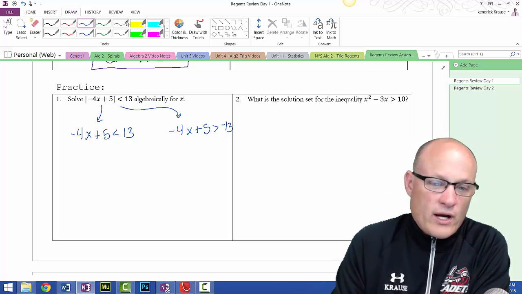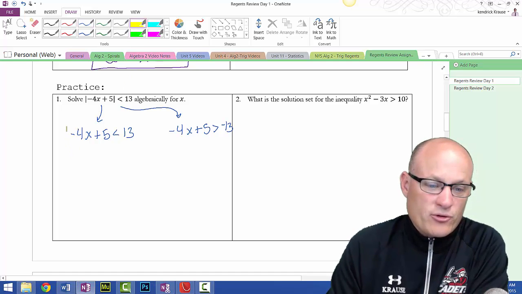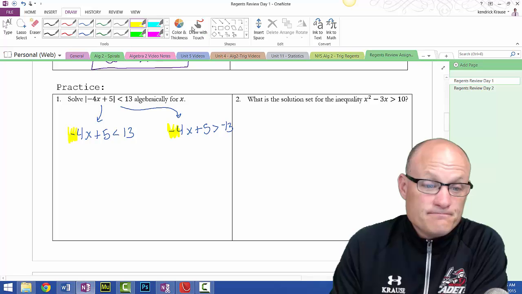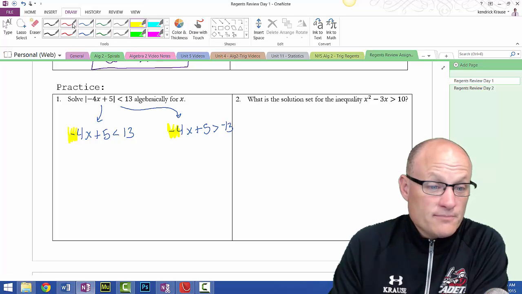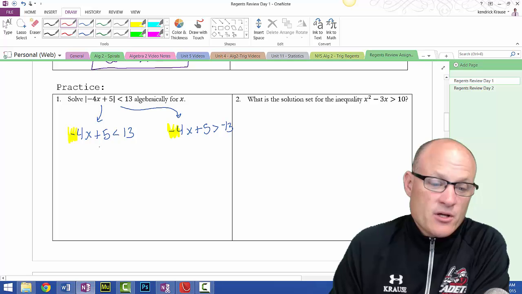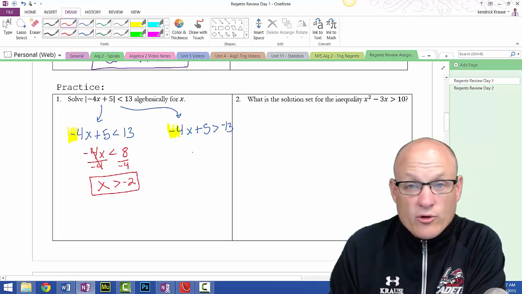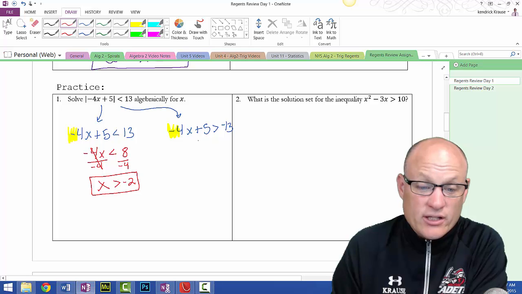Now, your radar and alert beeper should be going off because of this negative here. What do you have to remember to do when we eventually divide by that -4? Do you remember? Well, let's see. I'm going to subtract the 5 and bring it over, so I get -4x is less than 8. Divide by -4, and you guessed it, x is greater than -2. You must remember to flip the sign. We don't know if it's an or or an and yet until we're done.